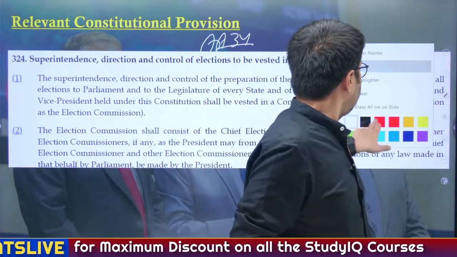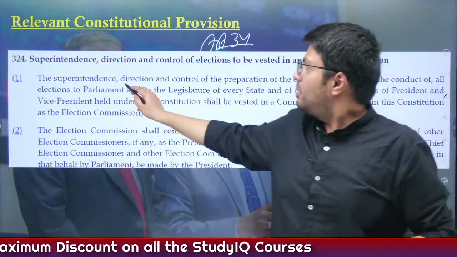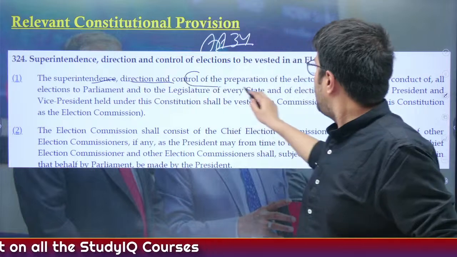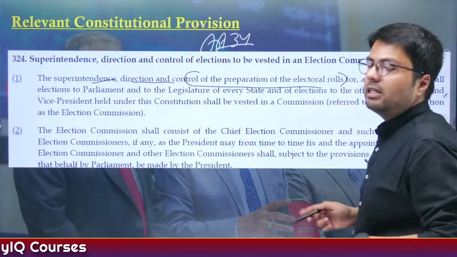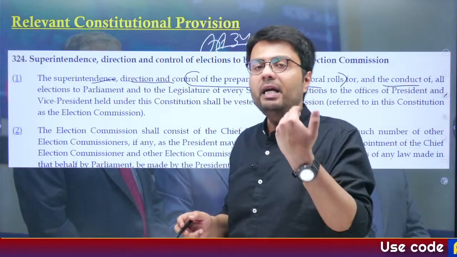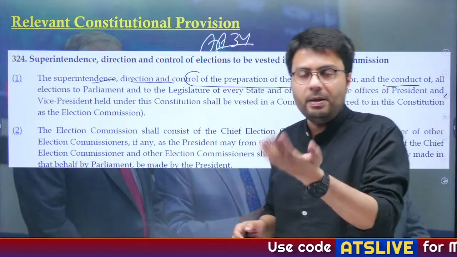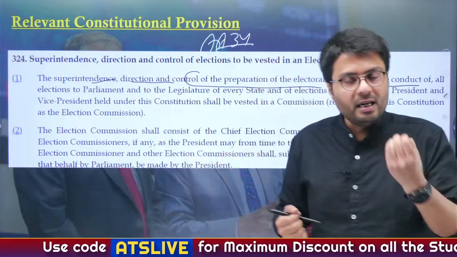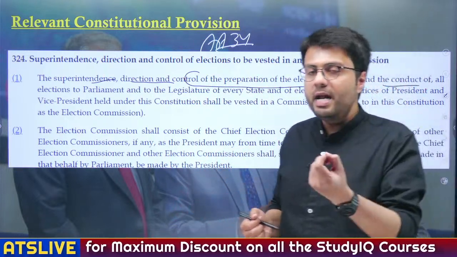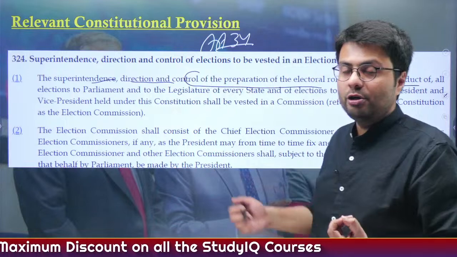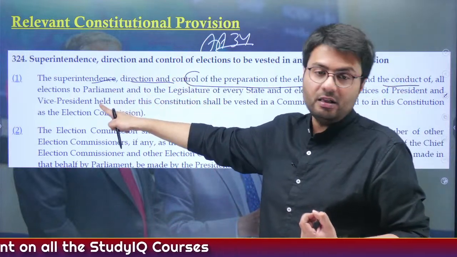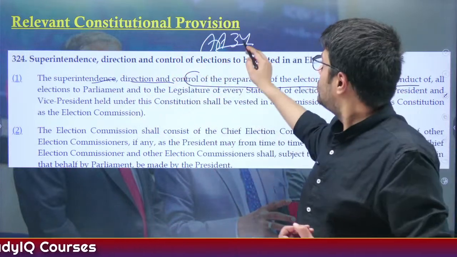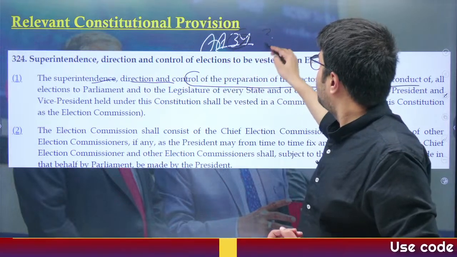Now give me a minute, I'll change the color of the pen. Now, the superintendence, direction and control, the preparation of electoral rolls and the conduct of all elections in India, be it elections to the Lok Sabha, Rajya Sabha, or the offices of President and Vice President, is currently regulated by which body? The Election Commission of India, and this is provided in Article 324.